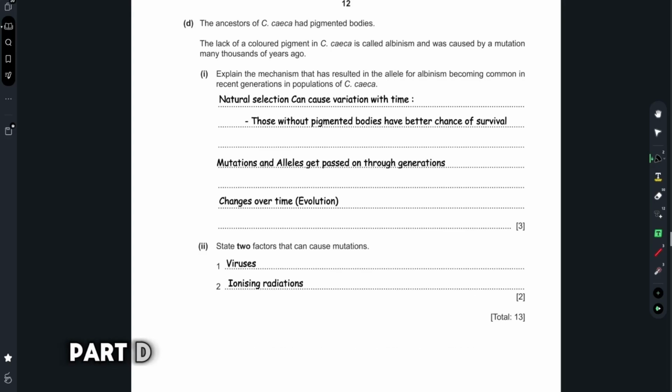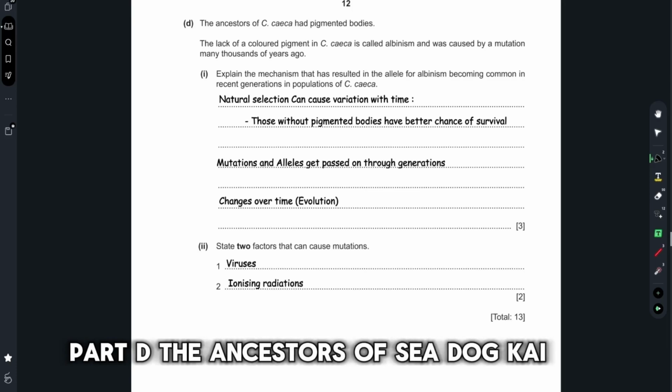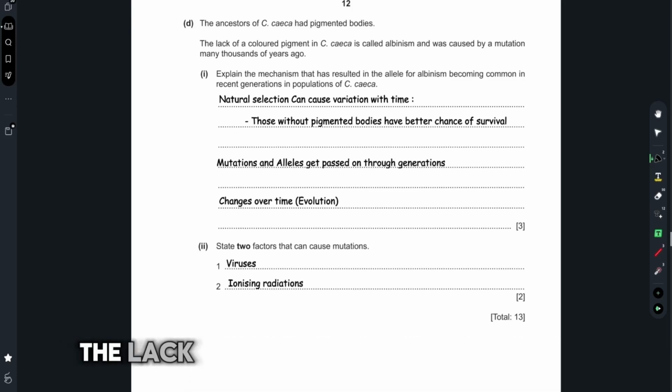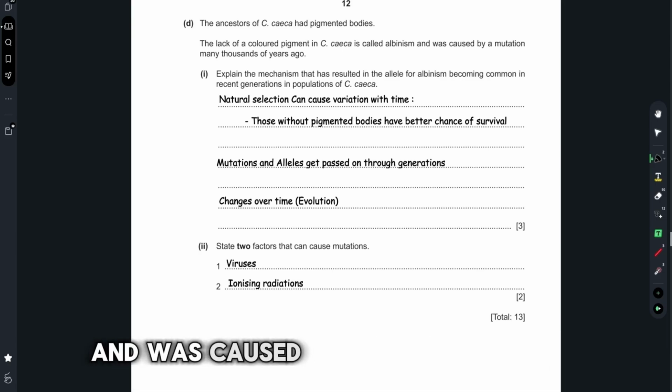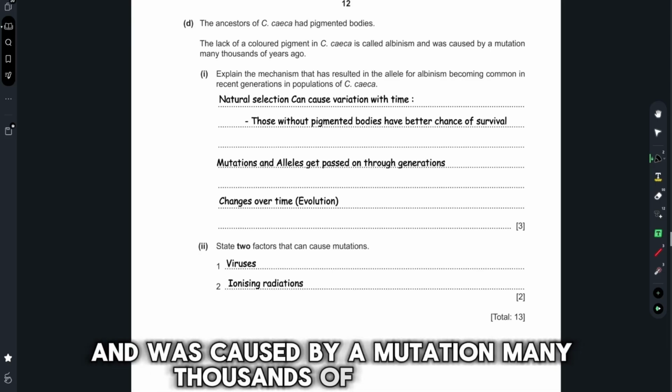Part D. The ancestors of C. caica had pigmented bodies. The lack of a colored pigment in C. caica is called albinism and was caused by a mutation many thousands of years ago.